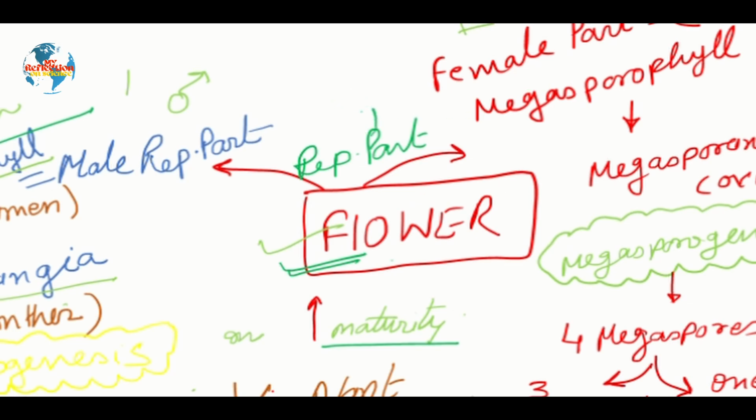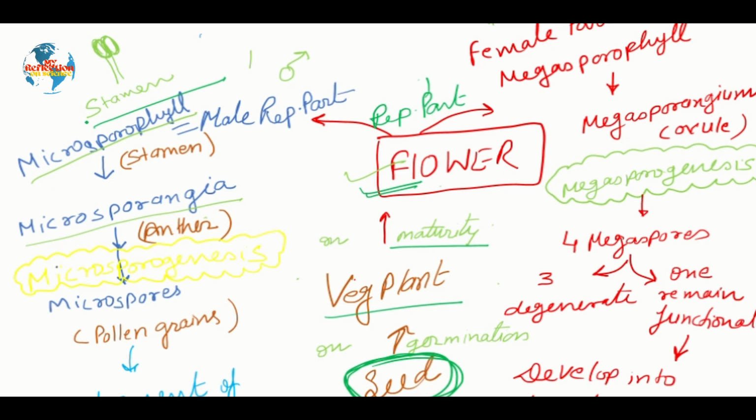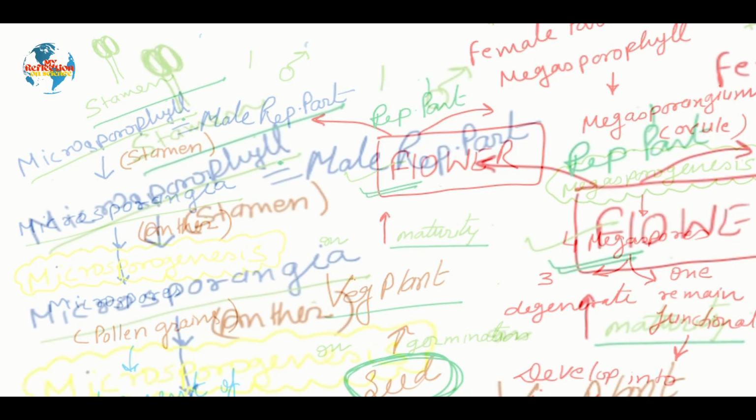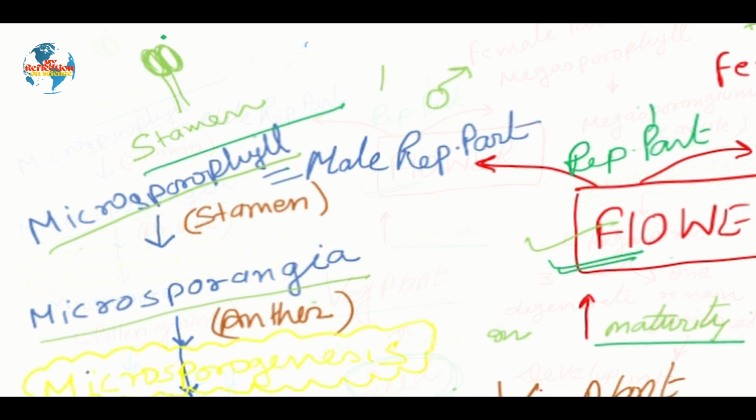Now let's discuss the male part. The male part of the flower is basically termed a stamen, but scientifically it is called microsporophyll. Now, this microsporophyll consists of two lobe-like structures, which is called the anther. It is visible too, but actually in a dithecous anther, we have four lobes, which we will discuss in detail later on.